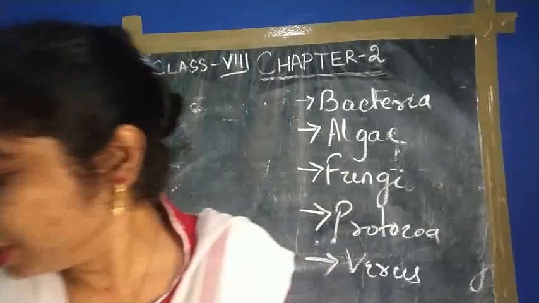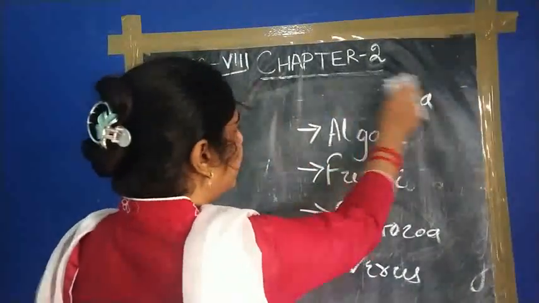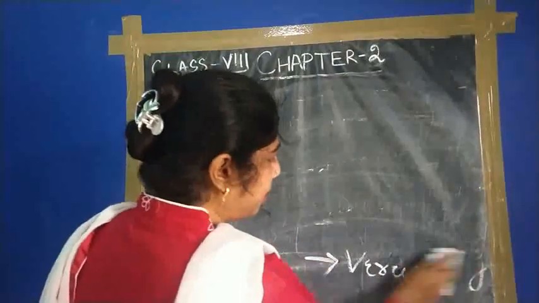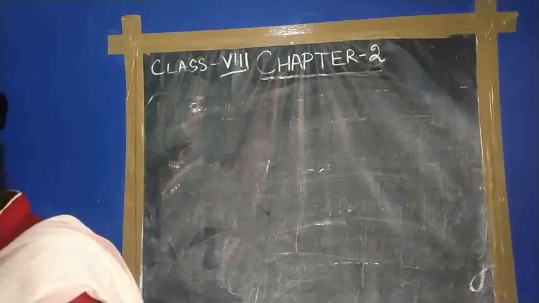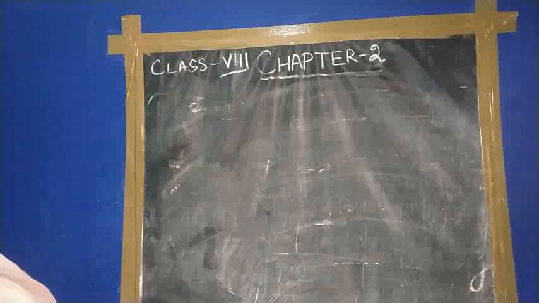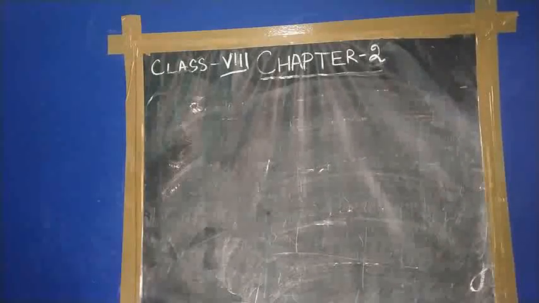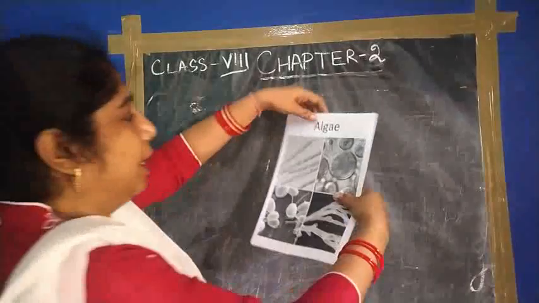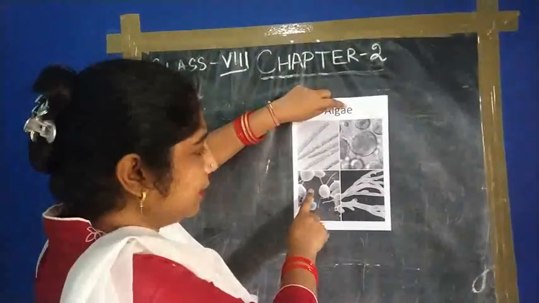I am showing you some features of these microorganisms. See, these are the algae. This is Chlamydomonas.